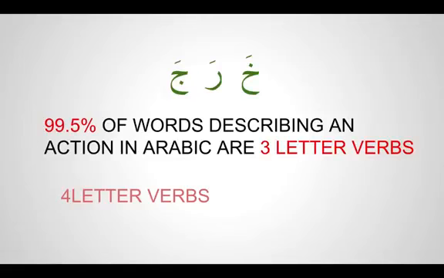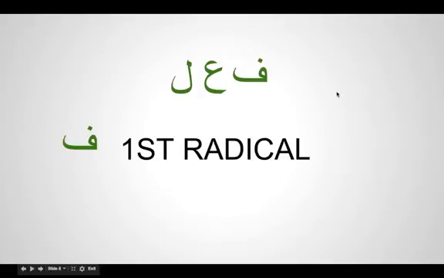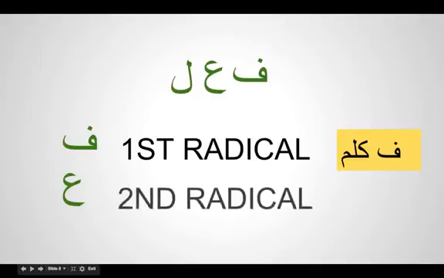The scholars in Arabic have given a name for those 3 letters. It's called fa'ala. So if you take any verb, those 3 letters: the fa is called the first radical, or in Arabic fa kalima. Ain is called the second radical, and it's called ain kalima in Arabic.